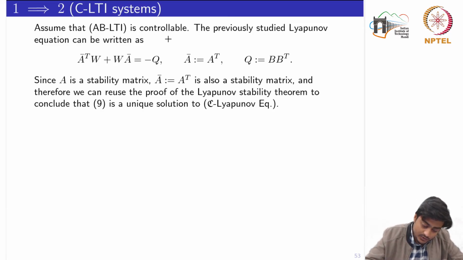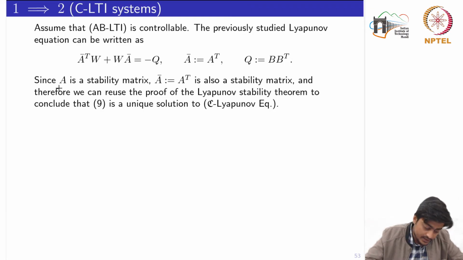So we have assumed that the pair AB is controllable. This previously studied equation is the Lyapunov equation we studied while discussing the stability results in terms of Lyapunov. That equation is basically given by this one. If I see the equivalence between this equation and the Lyapunov equation we have introduced in this result, this is just a parameterized form in terms of A and B matrices. If I replace this A bar by A transpose and this Q matrix by B transpose, I would obtain the Lyapunov equation which we are talking about in this result.